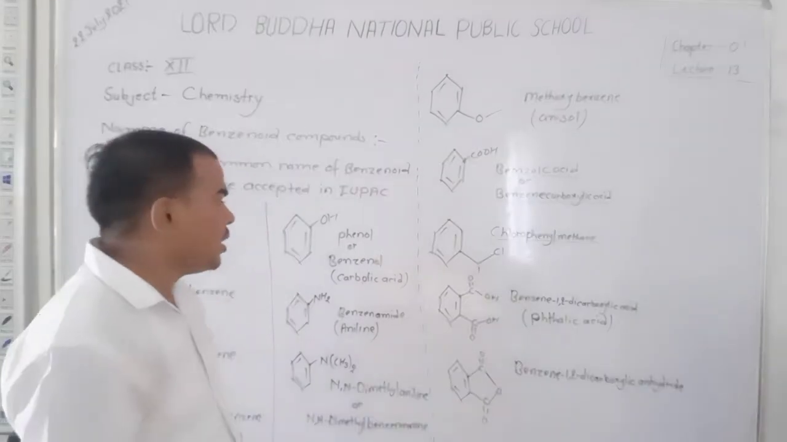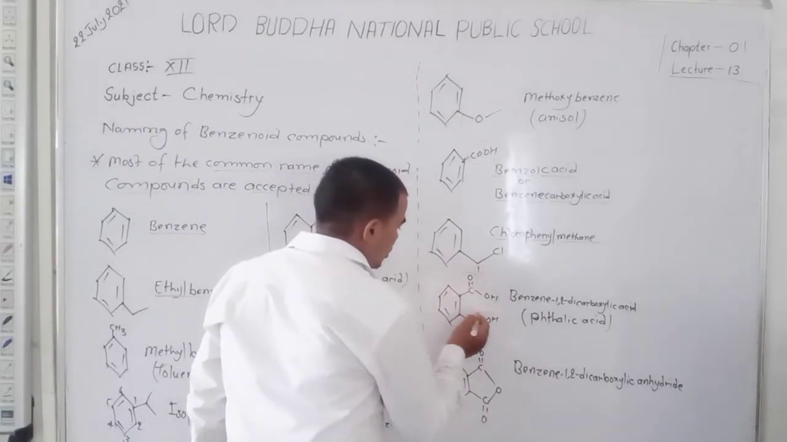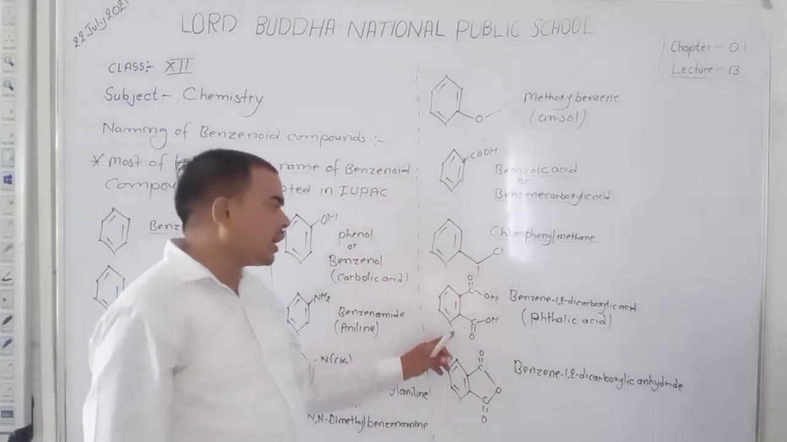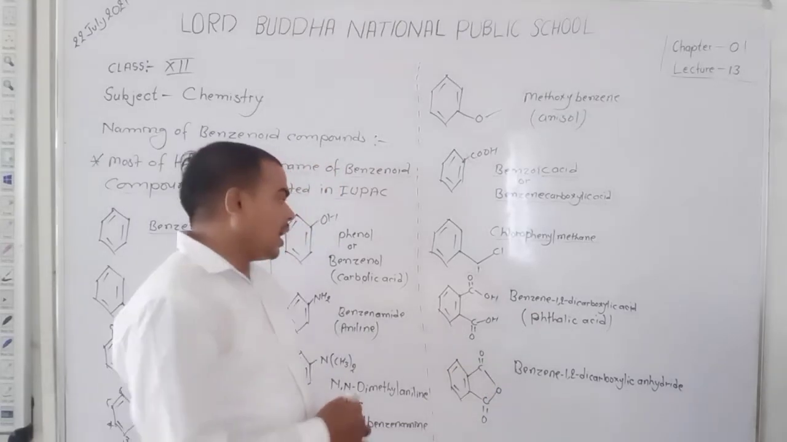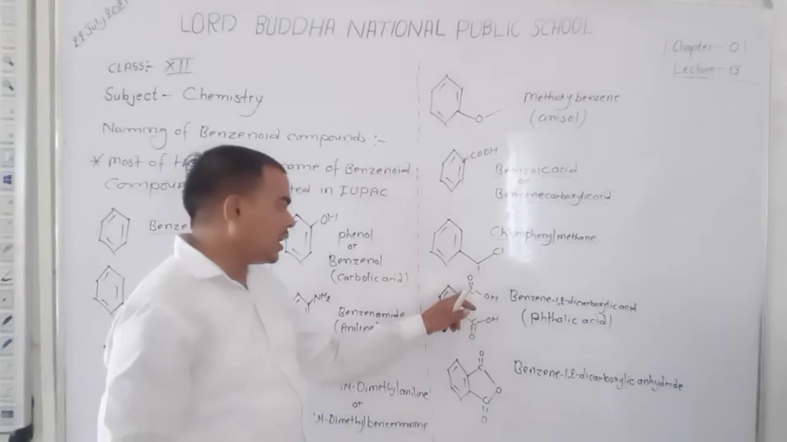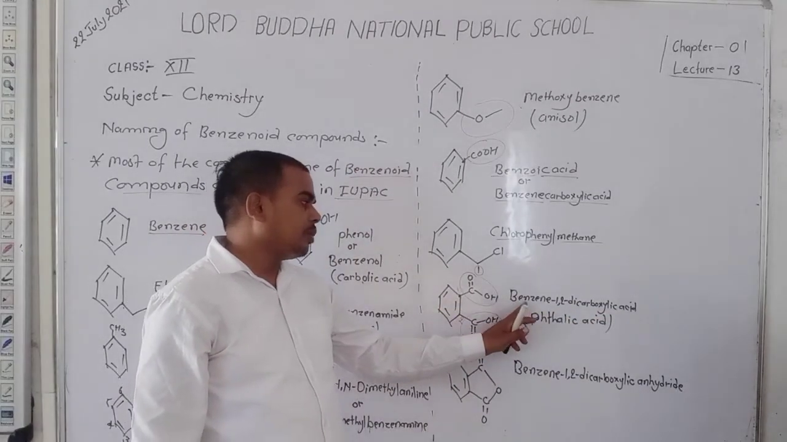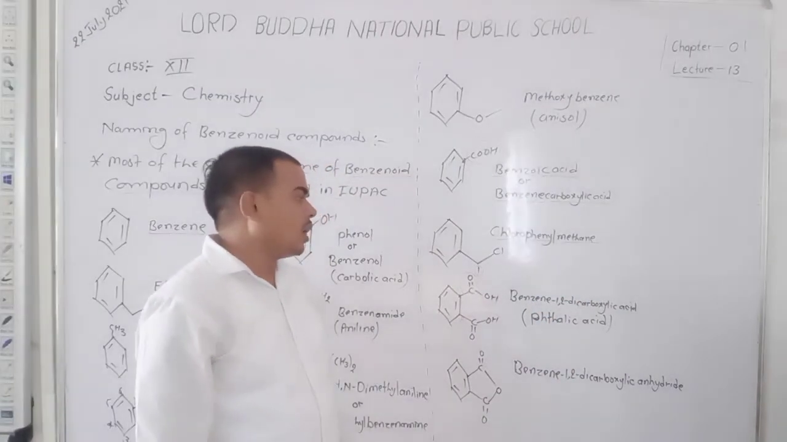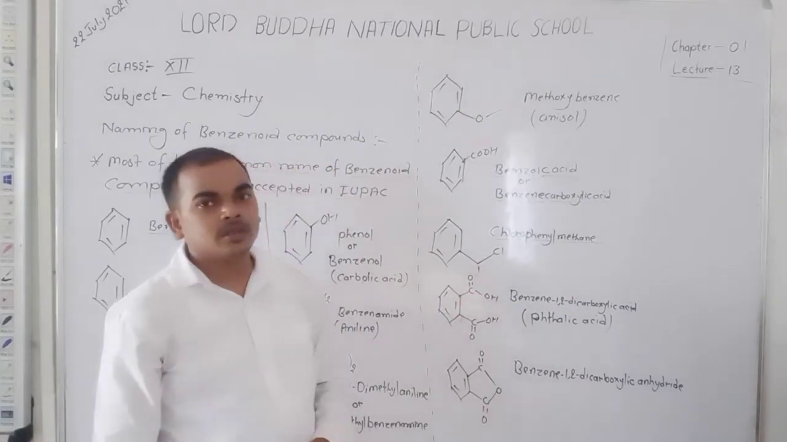Okay, student. Here two carboxylic groups are attached with the benzene ring. For the ring, the name is benzene, and at the first and second positions dicarboxylic groups are present. So the name of this compound is benzene 1,2-dicarboxylic acid. Dear student, the common name of this compound is phthalic acid.